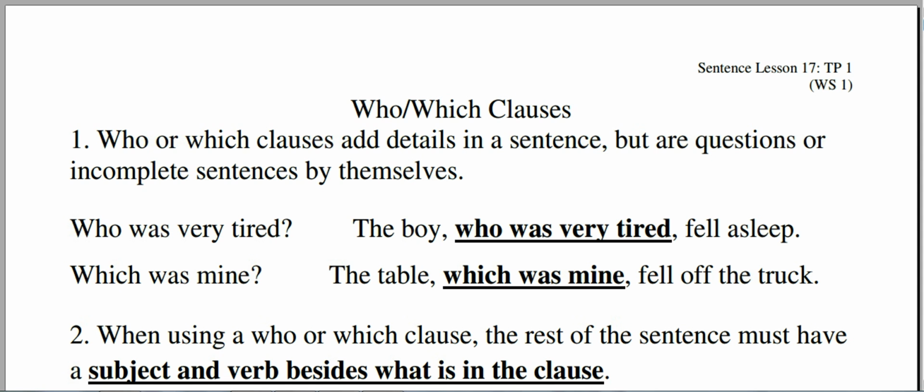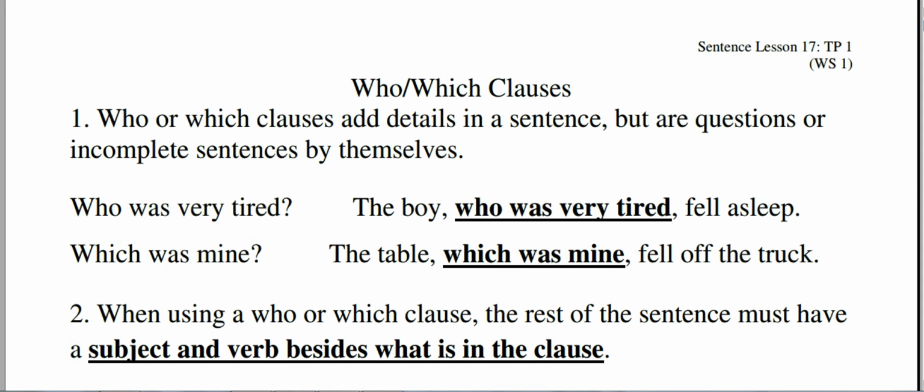Number 2, when using a who or which clause, the rest of the sentence must have a subject and verb besides what is in the clause, which is what we have here. The boy fell asleep. The table fell off the truck. This is a prepositional phrase. It's not vital to the sentence, but table and fell are. That is considered the complete sentence. That is the independent clause that this dependent clause is depending on.